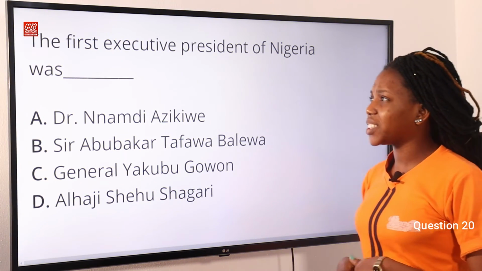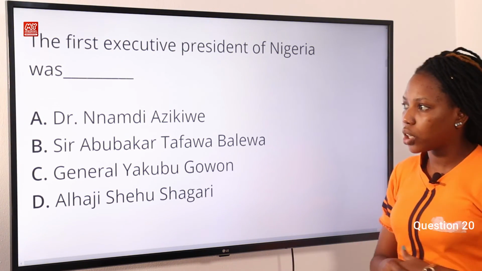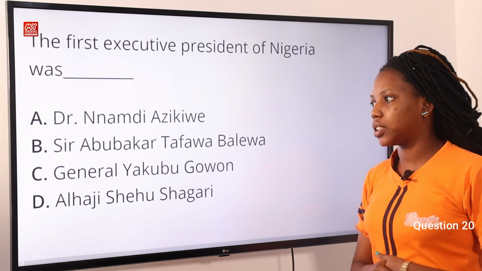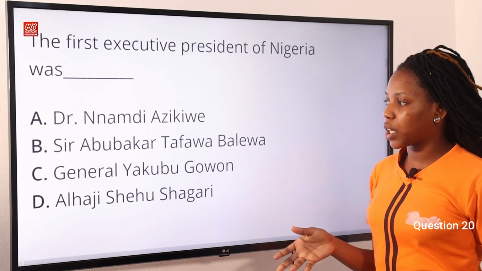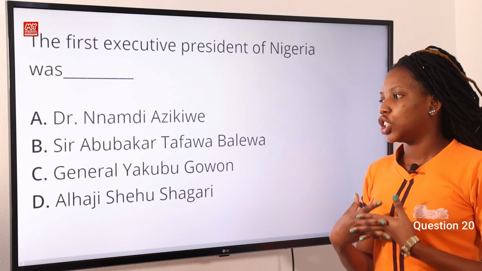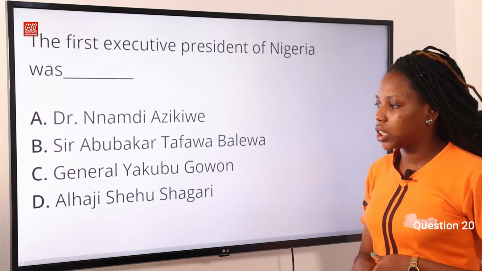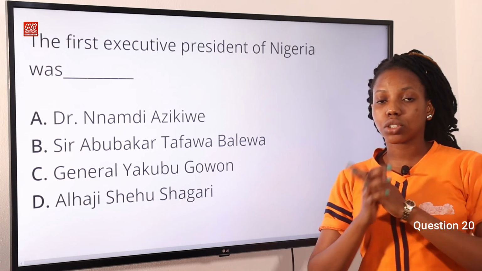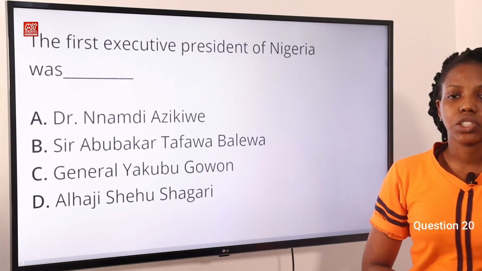Question 20. The first executive president of Nigeria was dash. Option A, Dr. Nnamdi Azikiwe. Option B, Sir Abubakar Tafawa Balewa. Option C, General Yakubu Gowon. Option D, Alhaji Shehu Shagari. The answer to this question is option D, Alhaji Shehu Shagari.